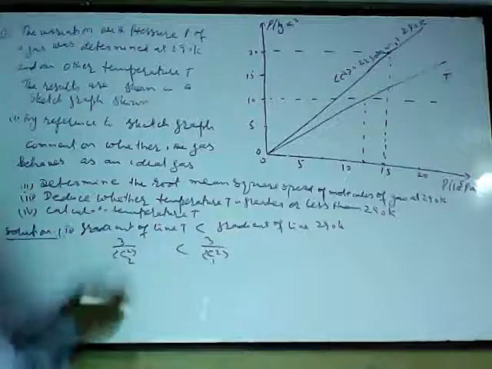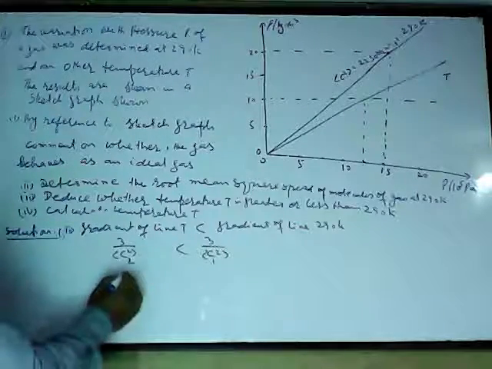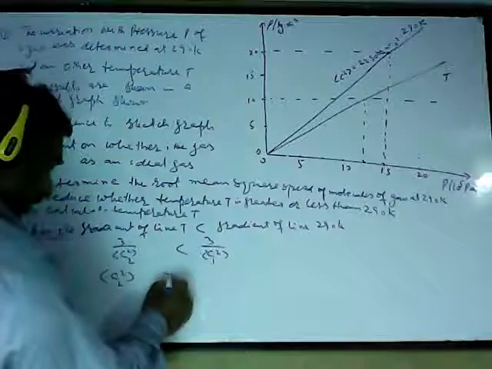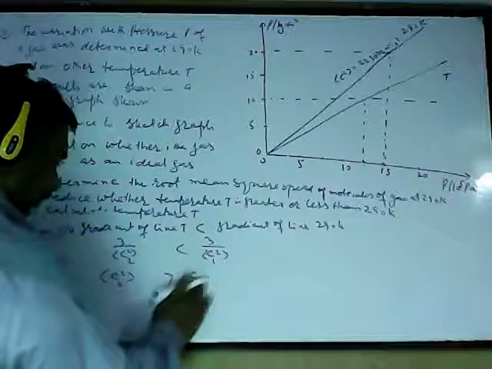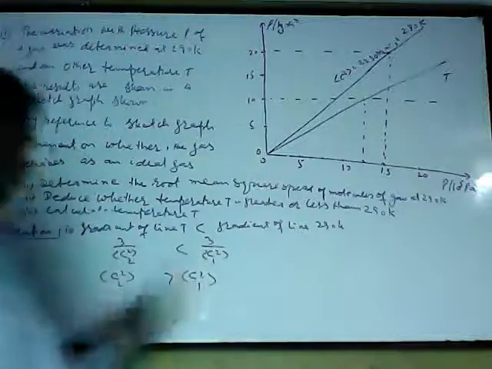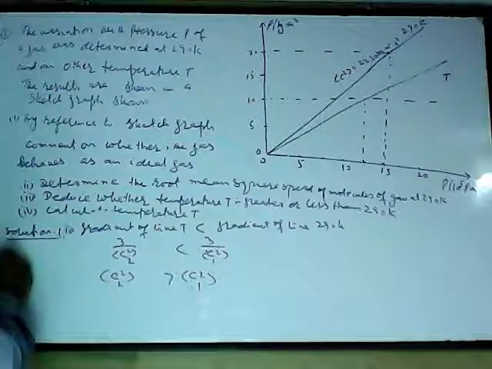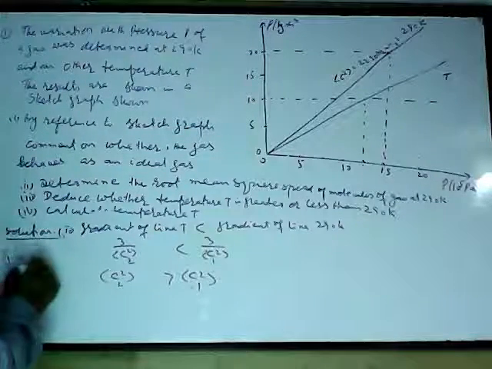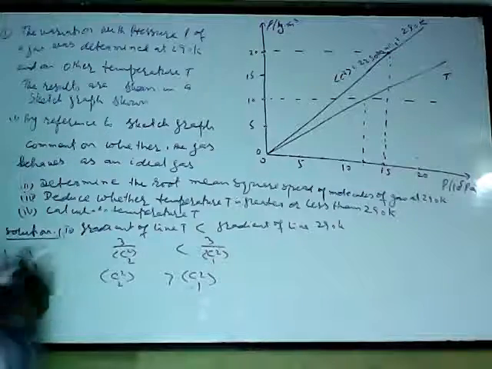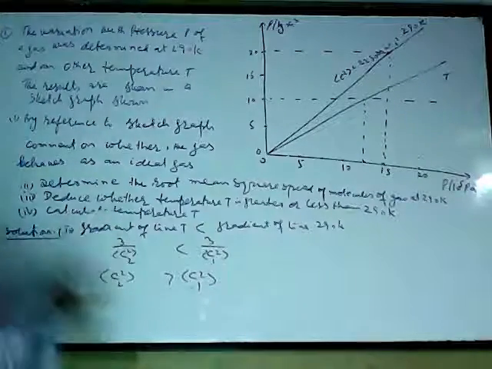So if I invert it, the less than sign changes into a greater than sign. Why does this change? 1 upon 2 is greater than 1 upon 4, but 2 is less than 4. So when you invert these things, the sign changes.